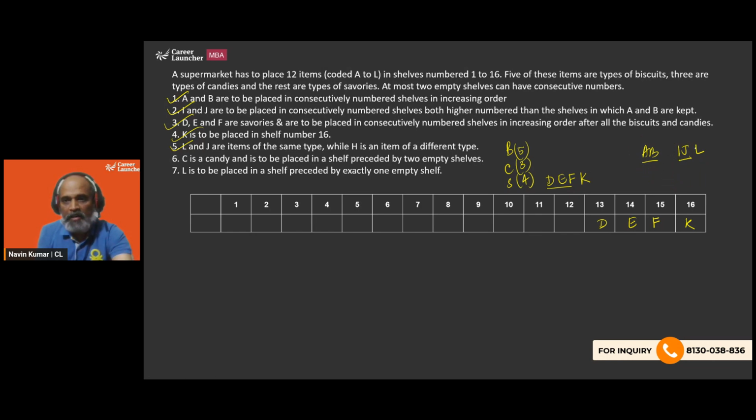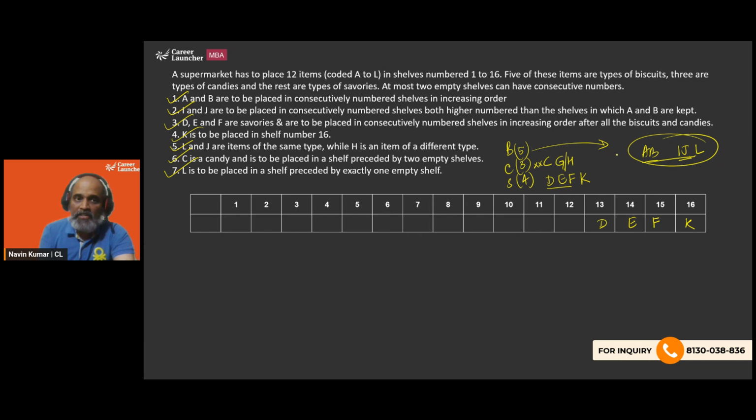So we will have ABIJL as the one group, which is obviously the biscuits, and the leftover are going to be C, D, E, F, G, and H. So C, G, H form the candies. Now it says C is a candy has to be placed in a shelf preceded by two empty shelves. So before C, we are supposed to have two empty shelves. Now G and H order, we do not know that. ABIJL are going to be in this consecutive order.